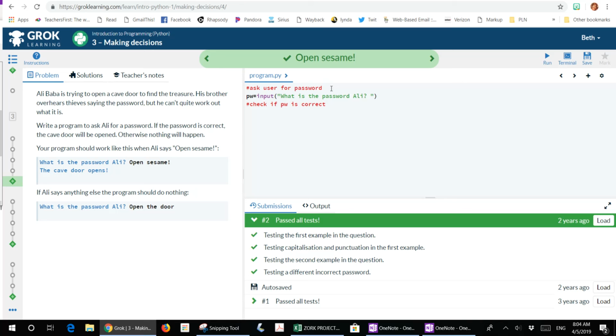And you can say, if you want to just do both parts, you can here, and then print if it is. Okay, so the next line is going to be an if statement. So you're going to say if the password is equal to, and in quotes, open sesame with an exclamation point. Then you're going to print the cave door is open.